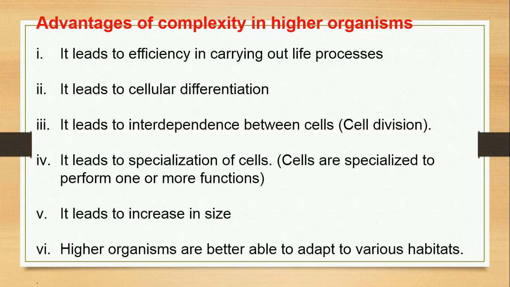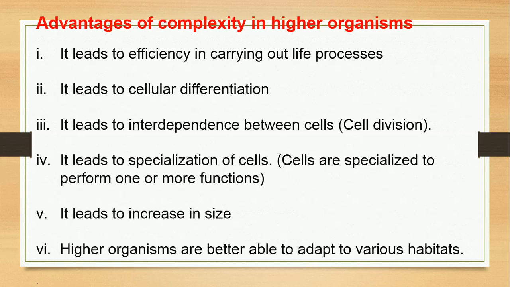After cells have been formed through cell division, they become differentiated into different types of cells. The ones that become nerve cells become nerve cells, the ones that become sperm cells become sperm cells, and the ones that become bone cells become bone cells. So they become specialized. In higher organisms, cells become differentiated to perform specific functions.